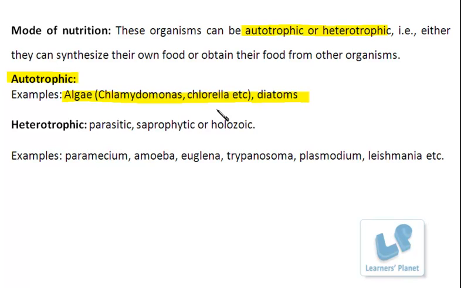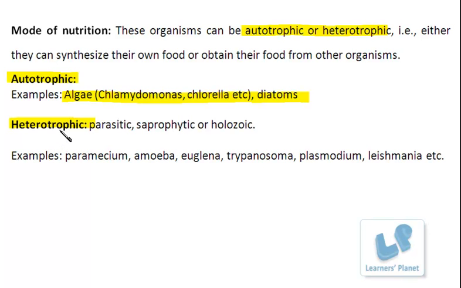From this point, can you think of one important part now? That usually these organisms are aquatic. That means they are found in water, right? Now the next is that they can be heterotrophic, and heterotrophic means they are dependent on other organisms for their food.